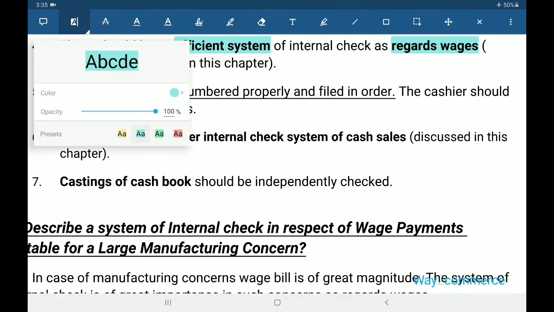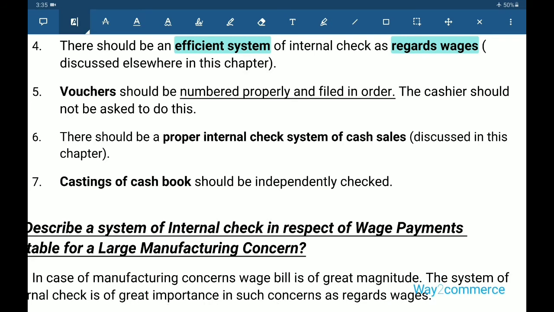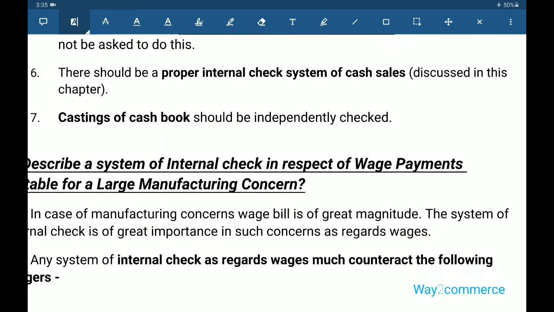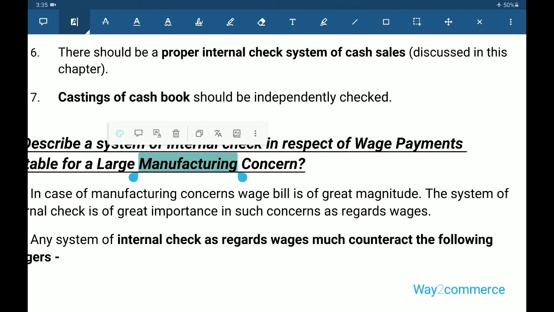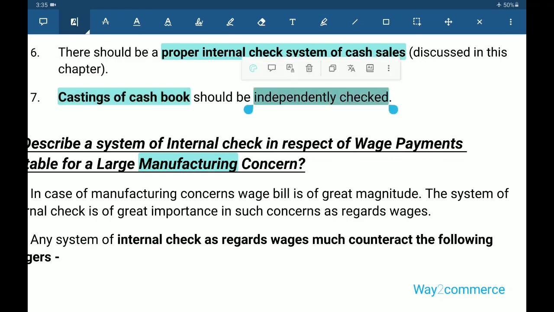Next, vouchers should be numbered properly and filed in order; the cashier should not be asked to do this. Next, sixth point, there should be a proper internal check system for cash sales. Next, casting of the cash book should be independently checked.